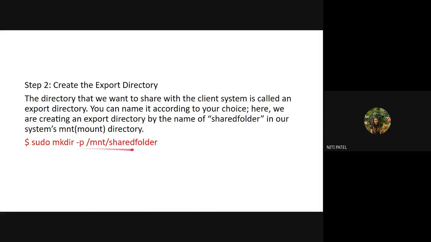So up till this step, what I have done on the server is I have downloaded the kernel so that it can accept the client request. After that procedure is done, I have created a directory called share folder, which is having all the files which a client wanted from the server machine. And I am going to send this entire folder to the client now.